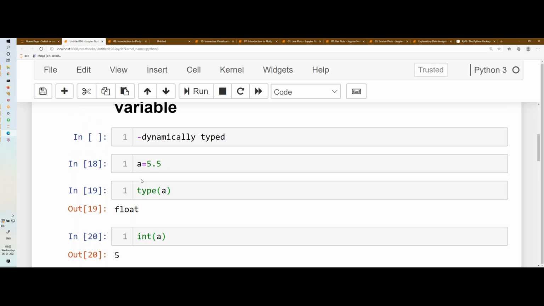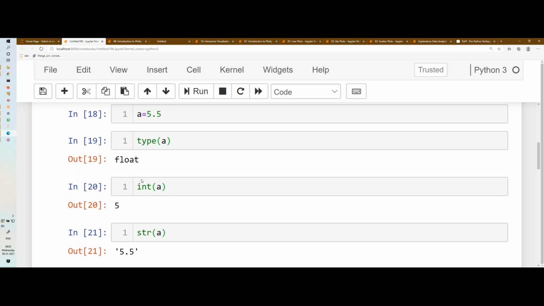You will write the variable equals to what value, and then you have this int, float, str method, which you can pass the variable as input and then call this int, string or float method. It will convert to the respective types if it is compatible. If it is not compatible, you will get an error. So variable and type conversion are very straightforward.